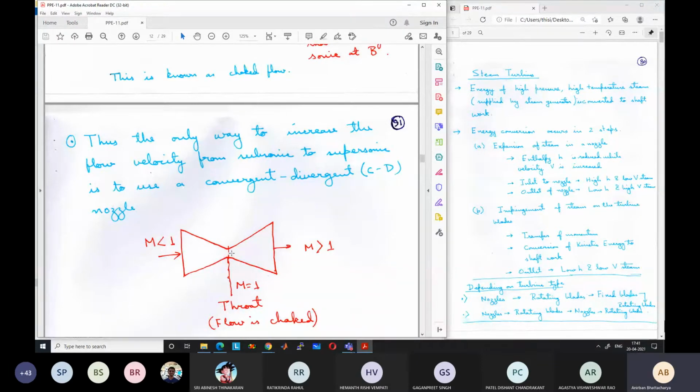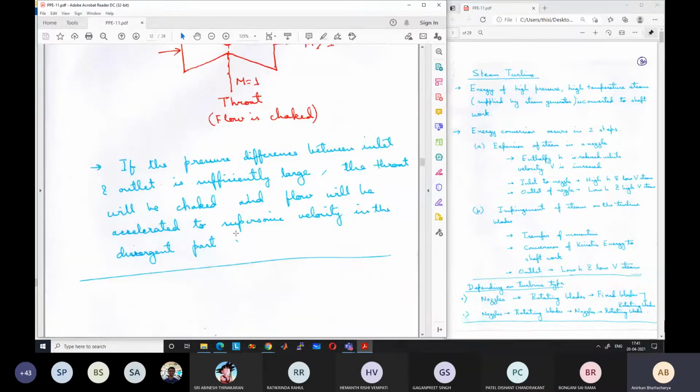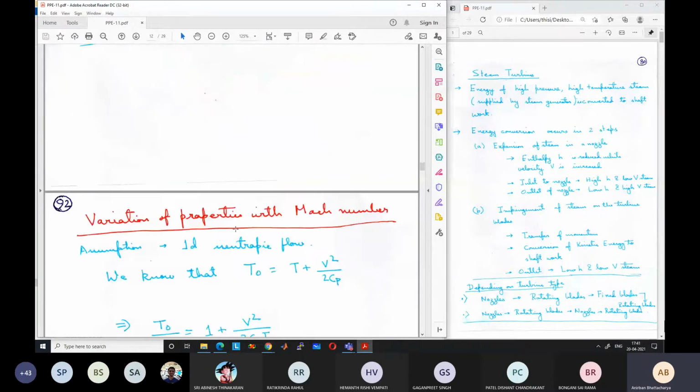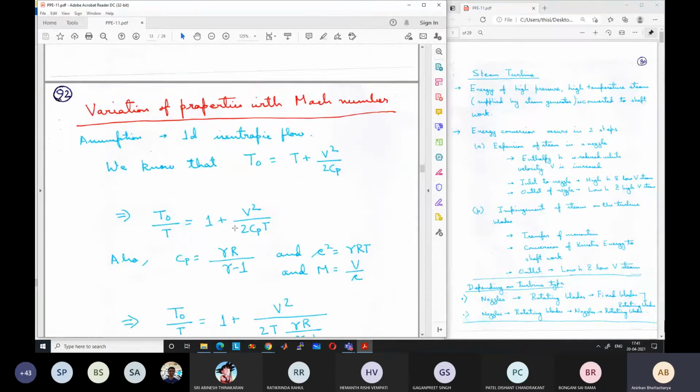So this condition is known as choked condition. Up to this we have studied, and then we have studied, again you may not remember, the variation of properties with Mach number. Mach number is a very important criterion in steam nozzles. We are studying all this because steam nozzles are an important part of steam turbines, and that becomes an important part of power plant engineering. That's why we are studying all this.